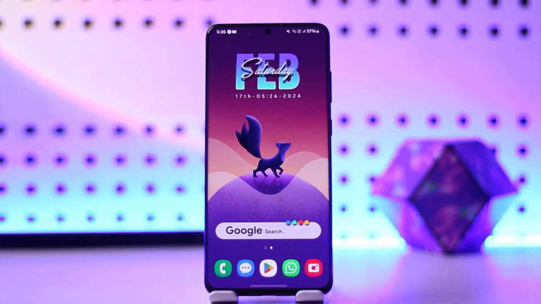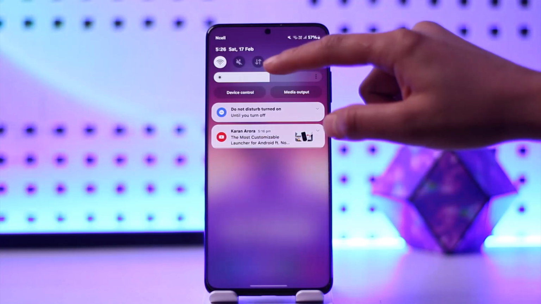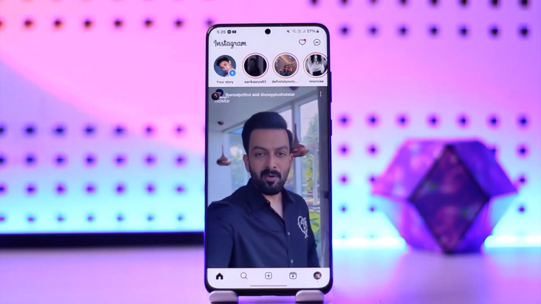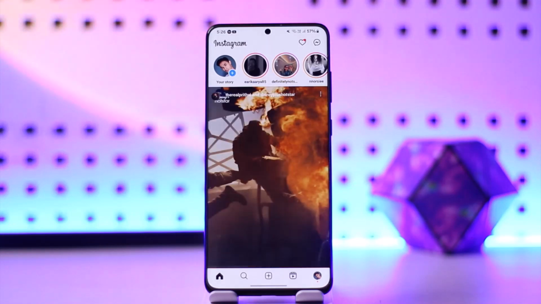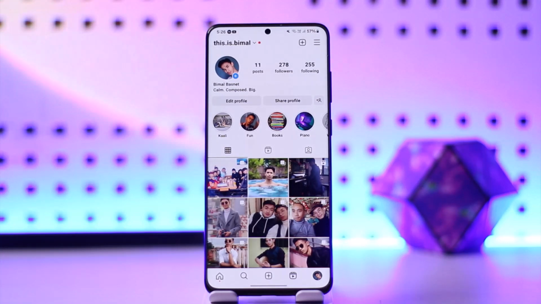Now first things first, you have to go ahead and check for an update, and after that you need to open up your Instagram application. So once you're logged into your account, make sure that you're logged in with the same account that you wish to deactivate, and click on the profile icon located in the bottom right hand side corner of your screen, and then it's going to direct you to the profile page.